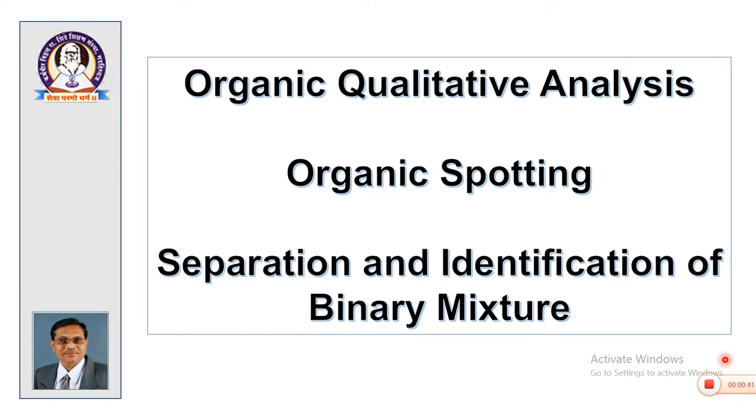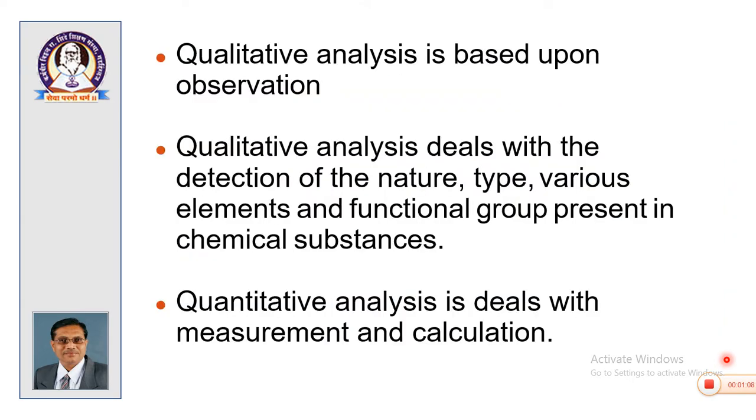What is organic spotting? It is the process of separation and identification of binary mixture in this particular class. Identification of organic compound is general concept. We say organic spotting, but in this particular BSc 3 class, we are going to separate and identify a binary mixture. So, two compounds are there in the given mixture and we are expected to separate them and identify. Before going into the experimental details, let us have general outline of the experiment.